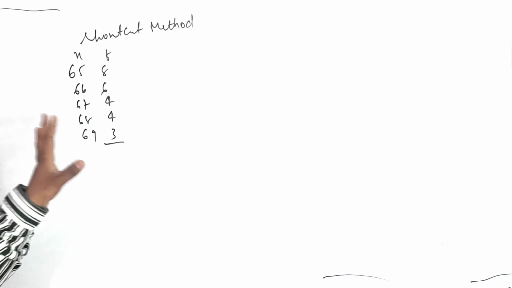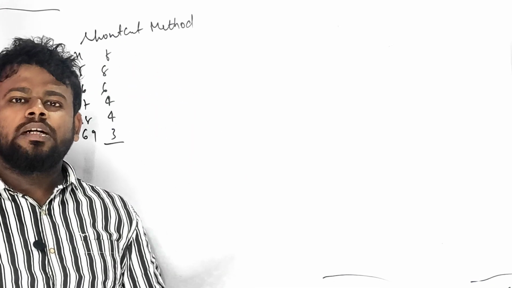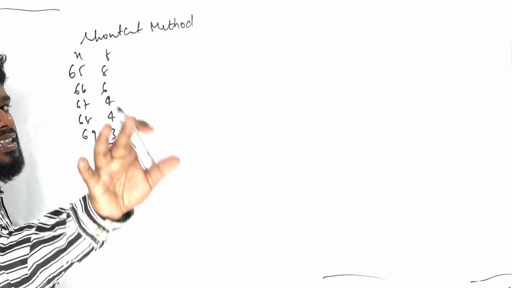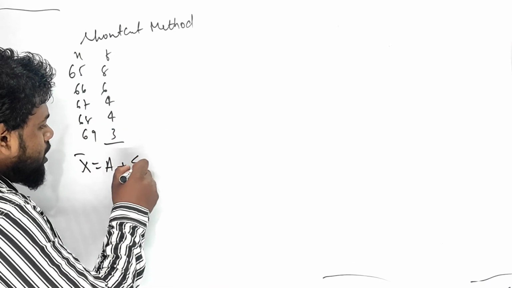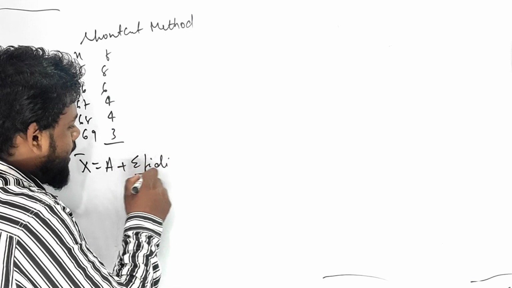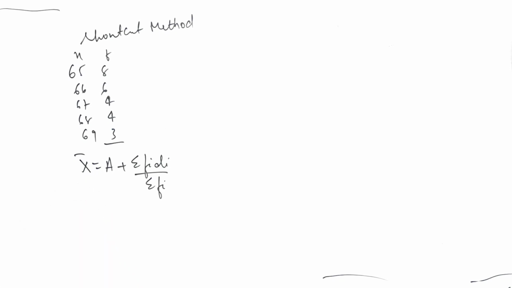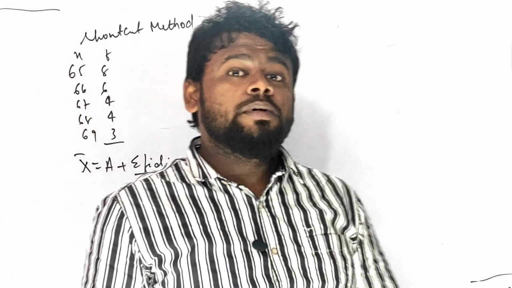Is it clear? So we have to take out the mean. We can take out the mean in case of the direct method, and we can take it out in case of the shortcut method. But I am letting you know how you can find it by the shortcut method, which is none other than the assuming method. So mean equals a plus summation of fi di upon summation of fi is the formula. I repeat, mean equals a plus summation of fi di upon summation of fi.